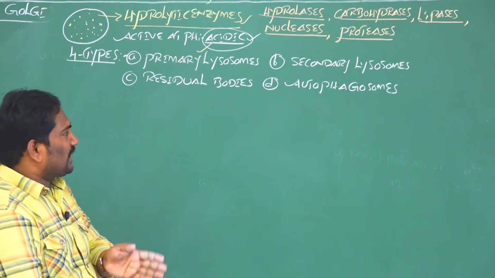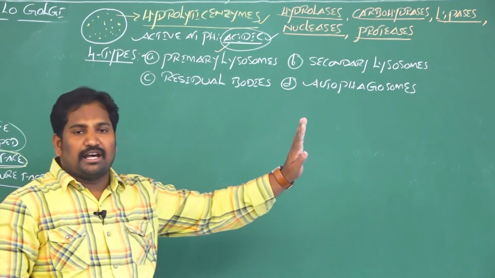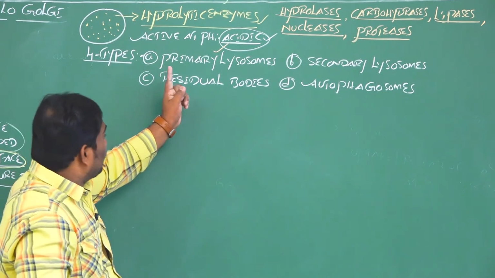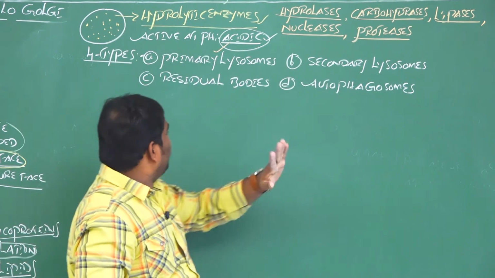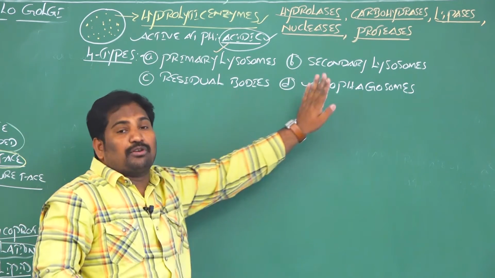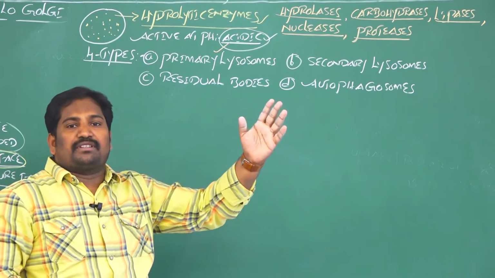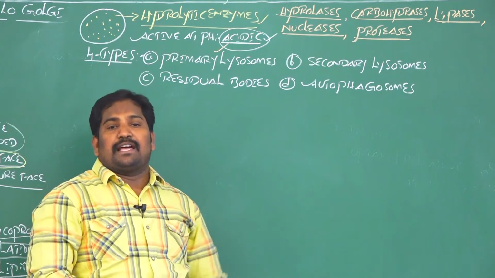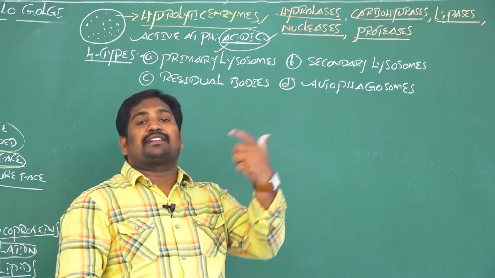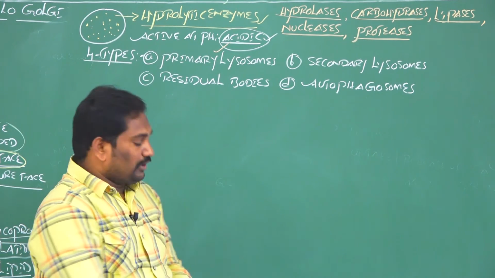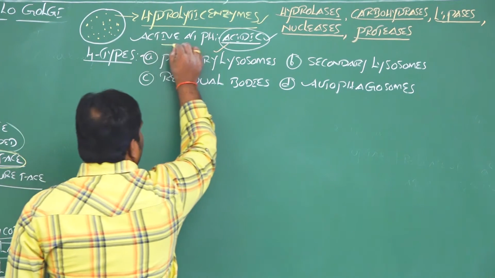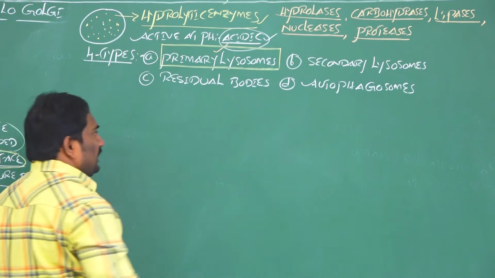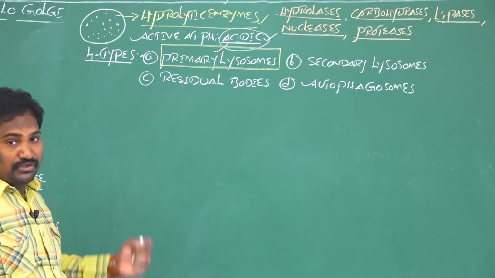Why is the lysosome cell organelle called a polymorphic cell organelle? It means it has more than 3 forms, such as the primary lysosomes, secondary lysosomes, residual bodies and autophagosomes. If more than 3 forms are present in lysosomes, then the lysosome is called a polymorphic cell organelle. Poly means many morphological types of lysosomes. Now, what are primary lysosomes and what are secondary lysosomes? We discuss this in this class. Listen carefully, it's very important.